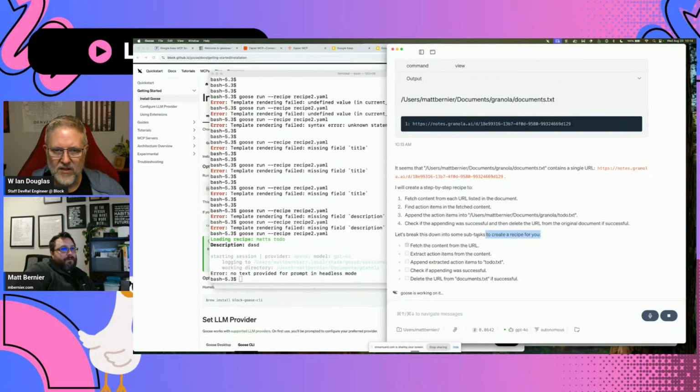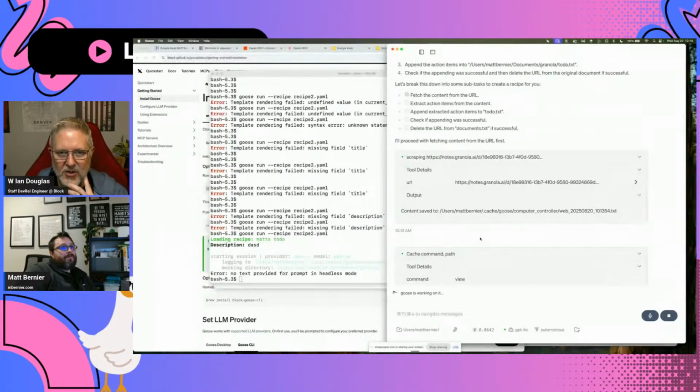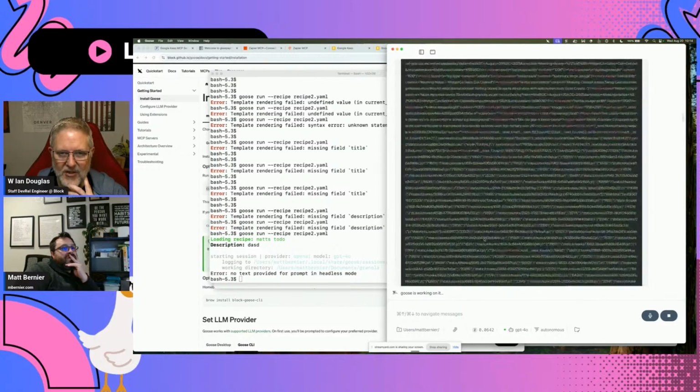Okay, it's working on it. Wait, subtask to create a recipe. We didn't tell it to create a recipe here, though. It's interesting that it thinks it needs to make a recipe out of this.